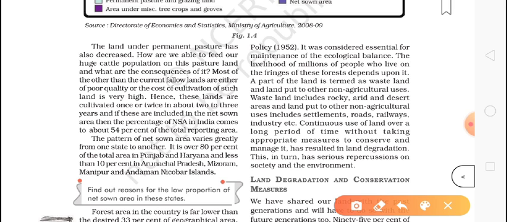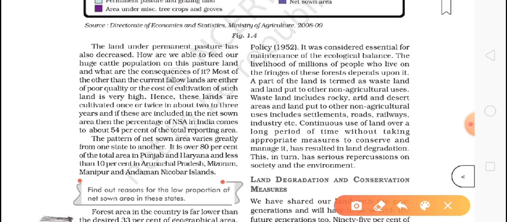We all know that forests are very necessary to maintain the ecological balance. The livelihood of millions of people who live on the fringes of these forests depends upon it. A part of the land is termed as wasteland and land put to other non-agricultural uses. Wasteland includes rocky, arid and desert area. Land put to other non-agricultural uses includes settlement, roads, railways, industries and so on.